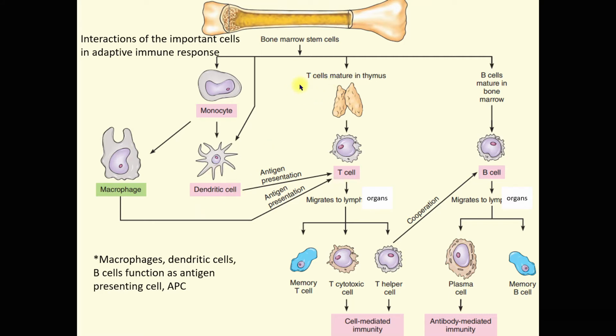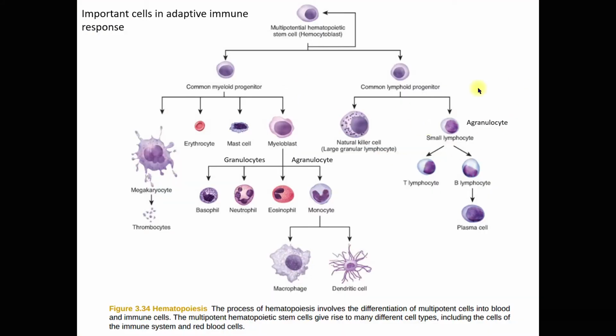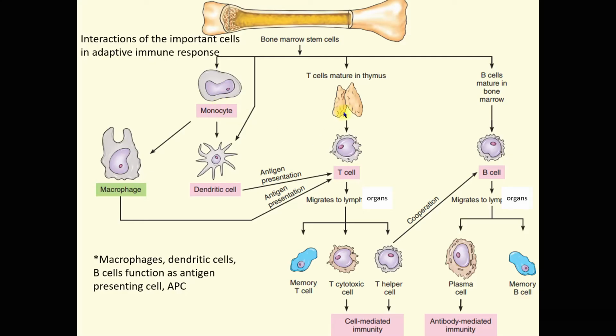Now these small lymphocytes, as I mentioned earlier, develop into B cell and T cell. T cell is known as T cell because the lymphocyte matures in the thymus. Do you recall the location of your thymus? I did mention this a number of times during our class. While the B cell is a type of lymphocyte that matures in the bone marrow.